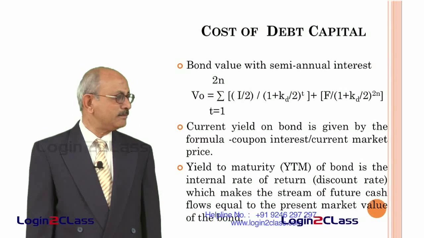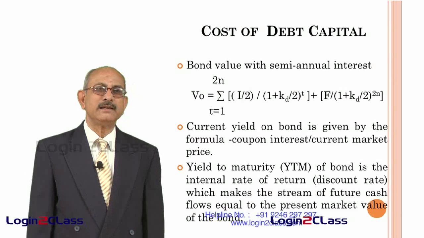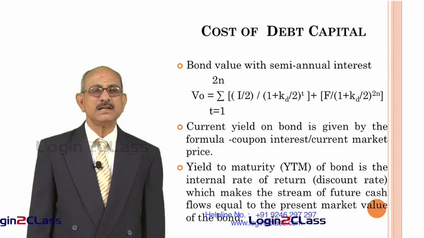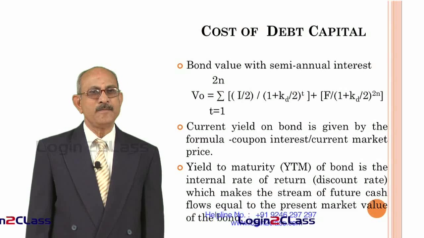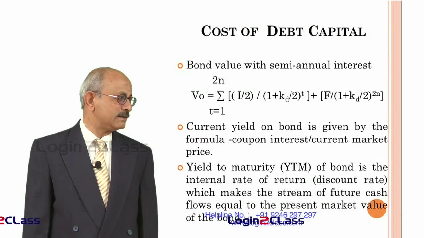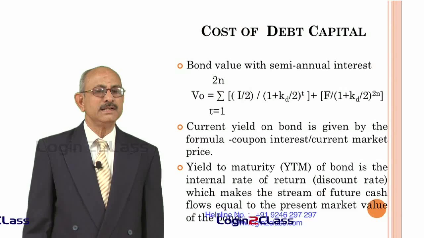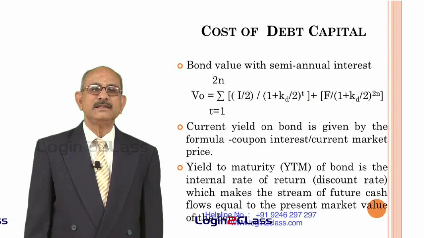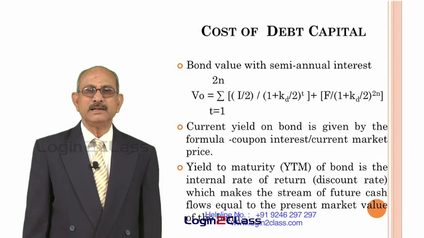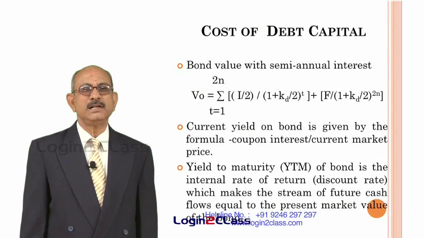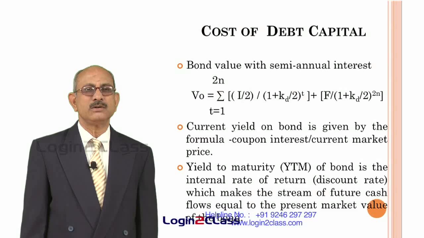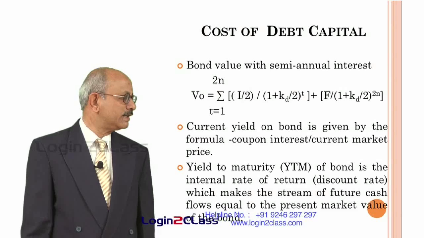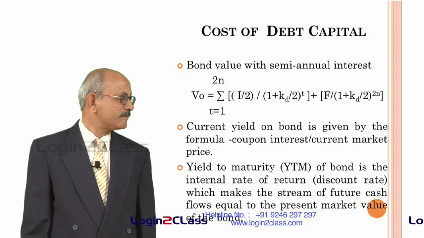So, this is the same thing which we do while calculating the IRR of any stream of cash flows. This is always done by means of trial and error, and that rate which we get is called the yield to maturity. In other words, yield to maturity can be defined as the yield which you will be getting if you hold the bond till maturity. What would be your net yield if you keep the bond till maturity? That is the meaning of the yield to maturity.